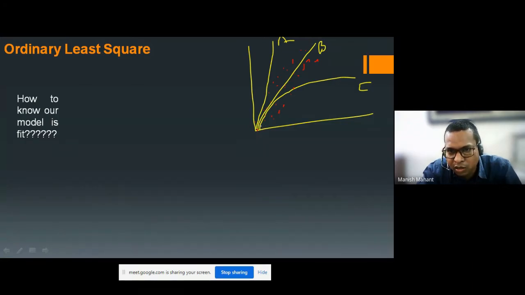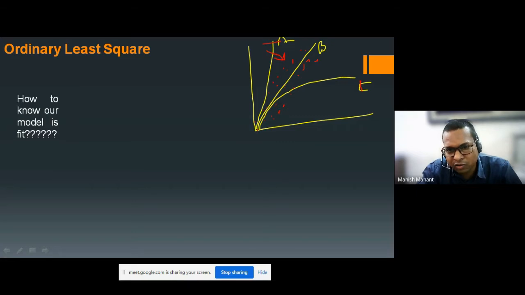So the b slope is in between the scattered points. The a line is above the scattered dots, and c is below the scattered plot. So there is some error: a has some error and c has some error. Our model should be like this: the scattered plot should be there, and the line must go in between these scattered dots.